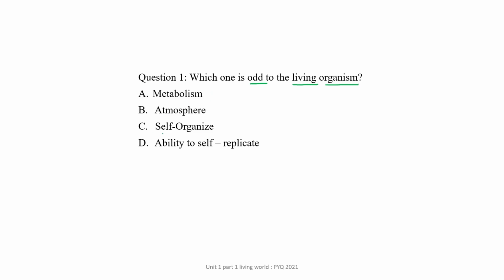Similarly, self-organization and ability to replicate are characteristic features of a living organism, while atmosphere is not related to any type of defining or characteristic feature of a living organism. So what is the correct answer out of these four choices? Choice number B is the correct answer. Clear? Yes. Let's move towards the next question.